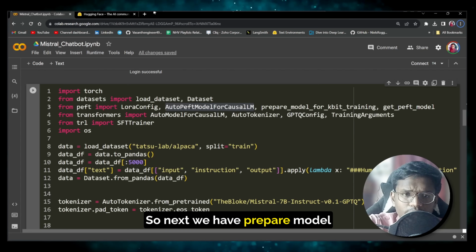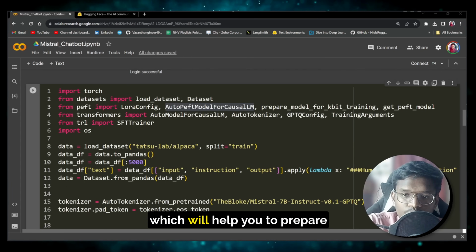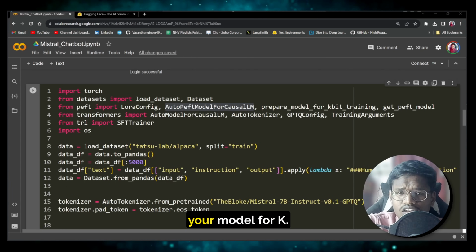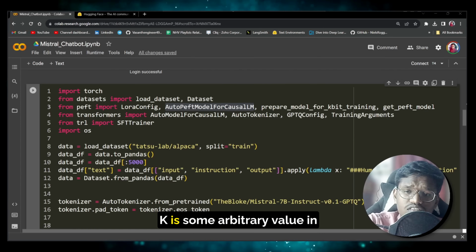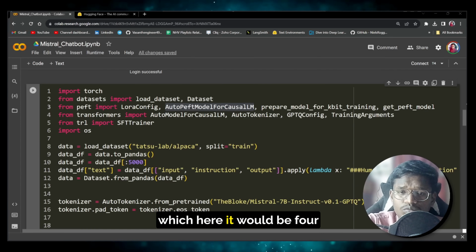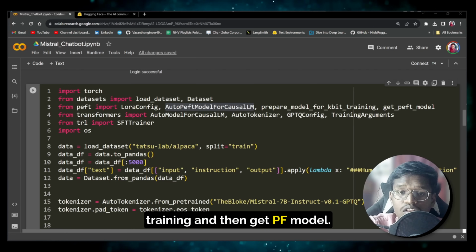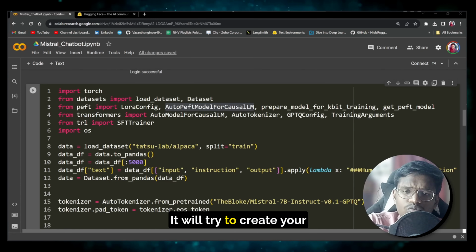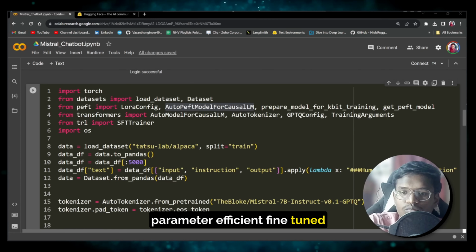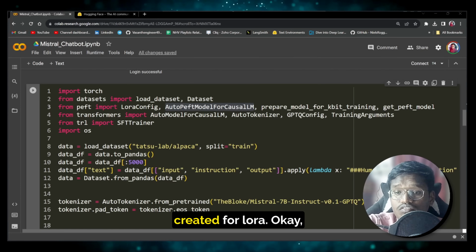So next we have prepare_model_for_kbit_training, which will help you to prepare your model for k-bit training. K is some arbitrary value, which here would be 4-bit training. Okay, prepare model for 4-bit training, and then get_peft_model. It will create your parameter efficient fine-tuned model based on the config you created for LoRA.